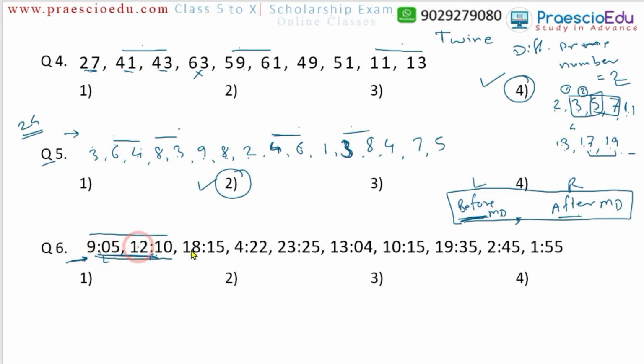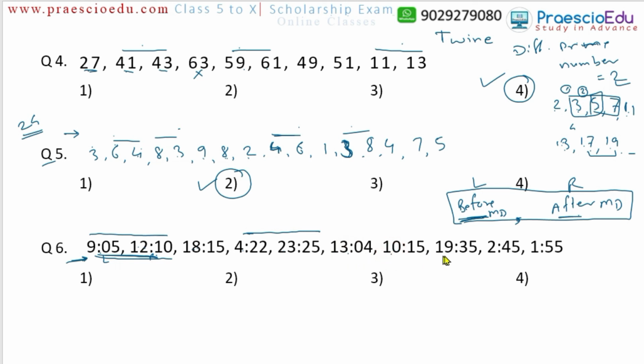Now 12 and 18, this one also we have to consider sequentially, but 12 is after midday and 18 is also after midday, so it cannot be. Now 18 is already after midday, which is followed by before midday, which cannot be. Then 4 is before midday, means early morning, and 23 is late evening or late night, so this can be a pair. Then 23 is after midday, cannot be, and this is also after midday, cannot.